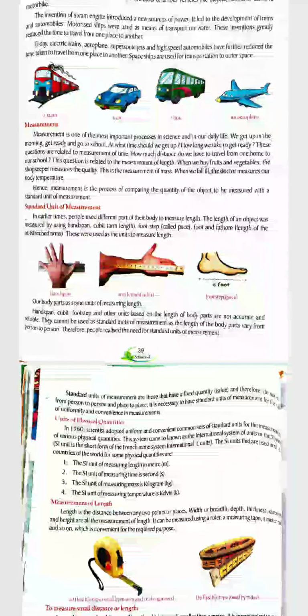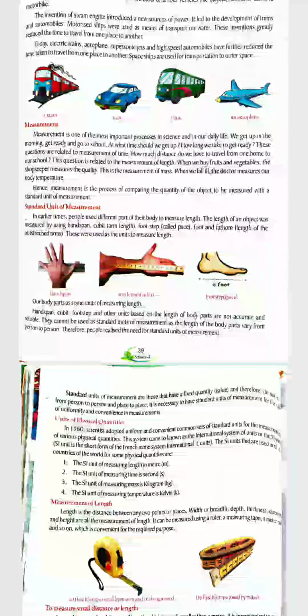If we have to measure some cloth, then we use our outstretched arm, saying this is 1 meter, 2 meter, randomly. So dear students, our body parts are some units of measuring length, and they help us measure length informally.